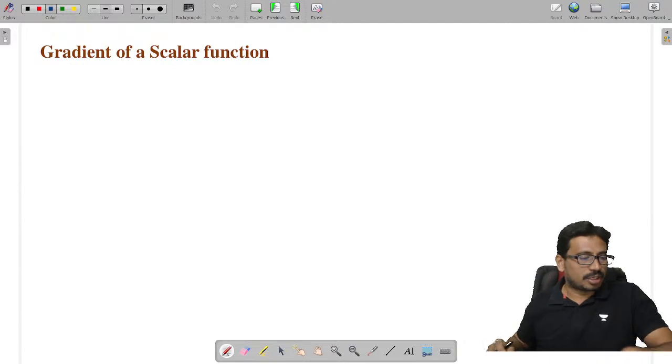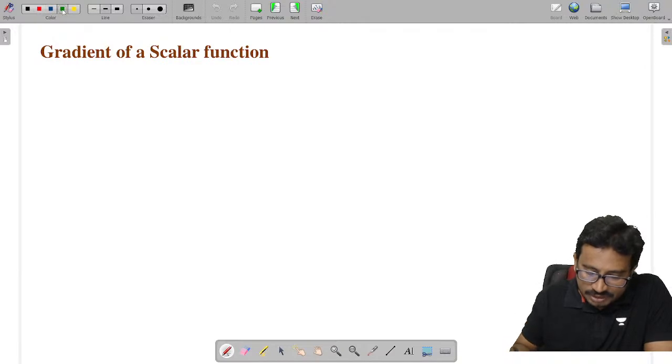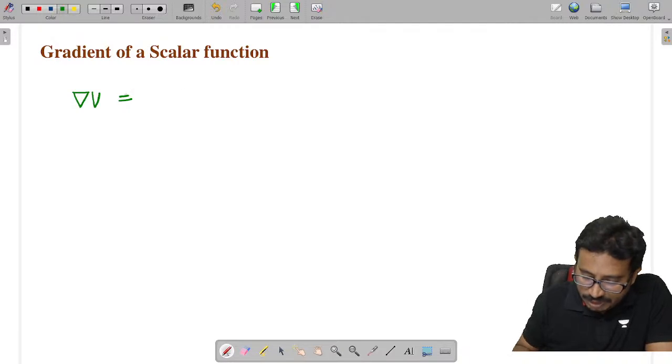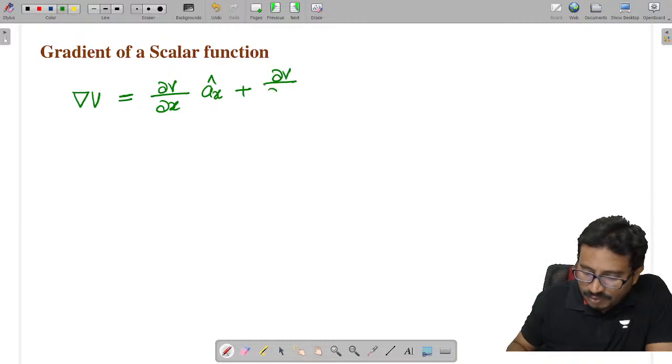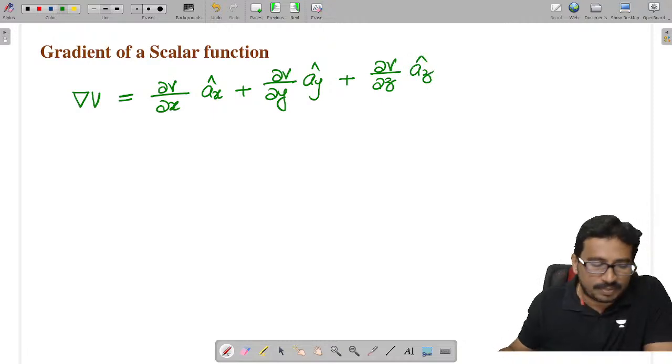Next, let's talk about the gradients also. The gradient of a scalar function, which we can write as del V, in the Cartesian system is given as dou V by dou x into a x cap, plus dou V by dou y into a y, and dou V by dou z into a z cap.